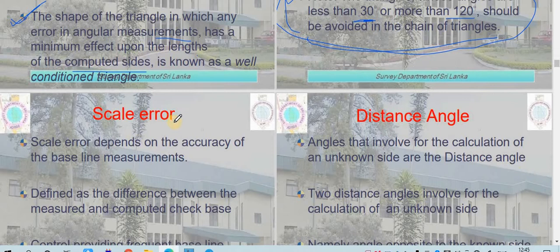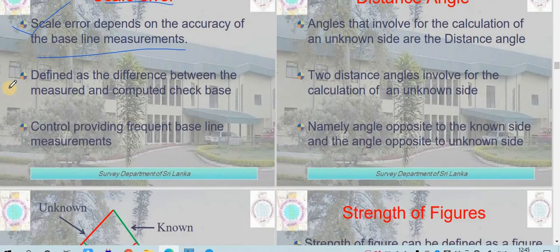Okay, after that, scale error. The scale error depends upon the accuracy of the baseline measurement. So how accurately you have measured the baseline, that will give you the scale error. It totally depends upon that. It is defined as the difference between the measured and the computed check base. So the difference between what you have measured and the computed check base is called the scale error.